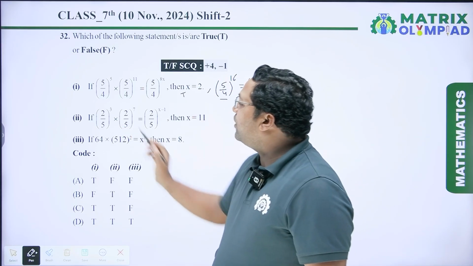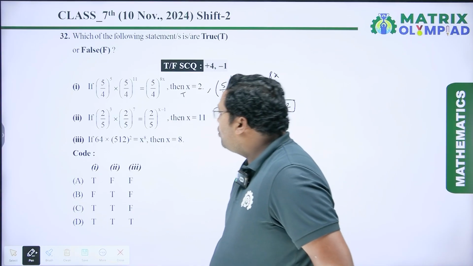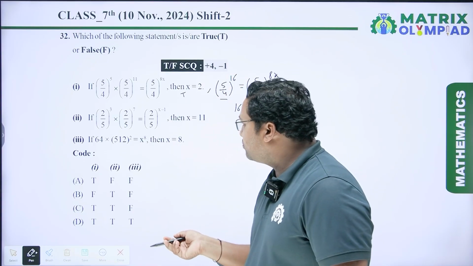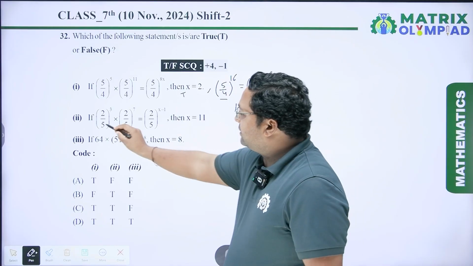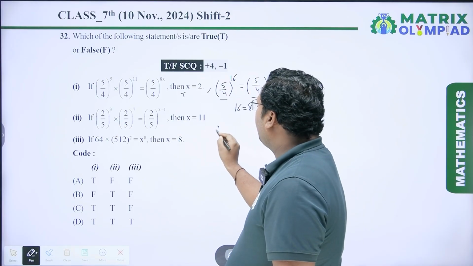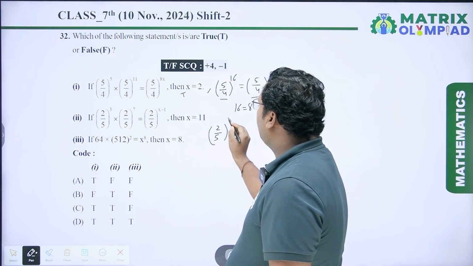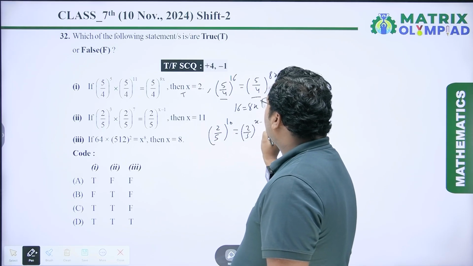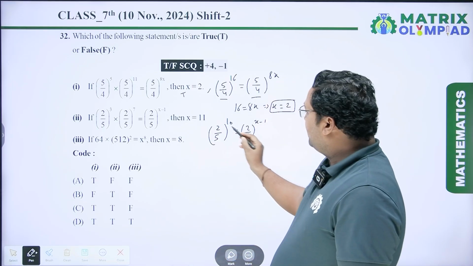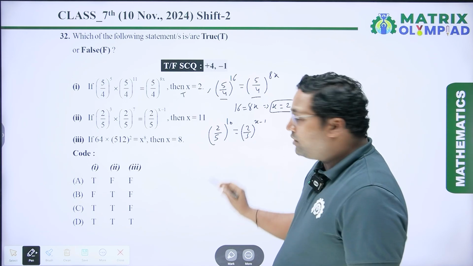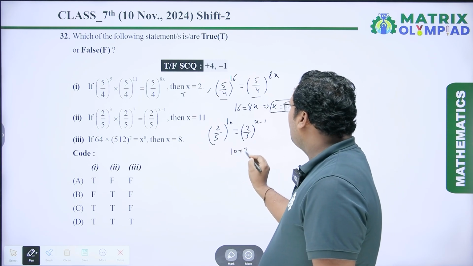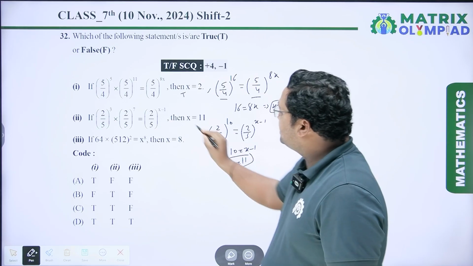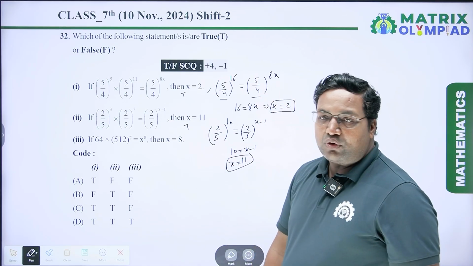Now next is (2/5)^3 × (2/5)^7 = (2/5)^(x-1), then x = 11. Again the bases are the same, so I have to write (2/5)^(7+3), which is 10, equal to (2/5)^(x-1). Here you can see this base and this base are equal, so I have to write 10 = x - 1. From here x = 11, so it means the second statement is also a true statement.